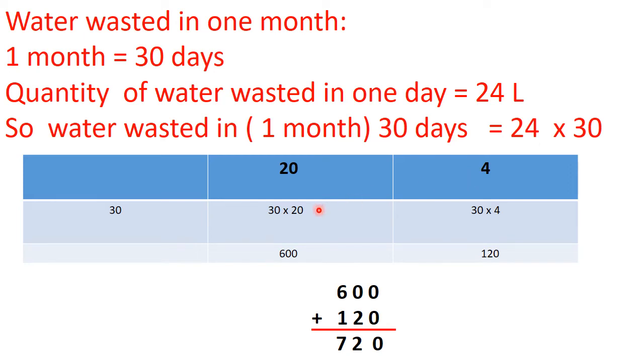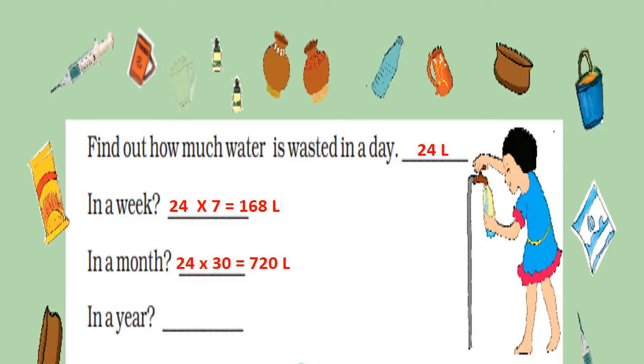And now again with box multiplication we will solve this. So 30 multiplied by 20 and 30 multiplied by 4. That is 600 and that is 120. Now we will add 600 plus 120 is equal to 720. So the answer is, in a month 24 multiplied by 30 is equal to 720 liters.